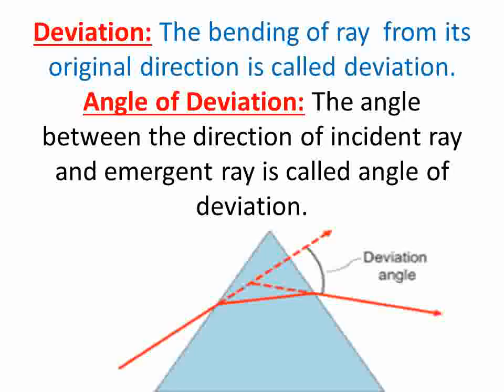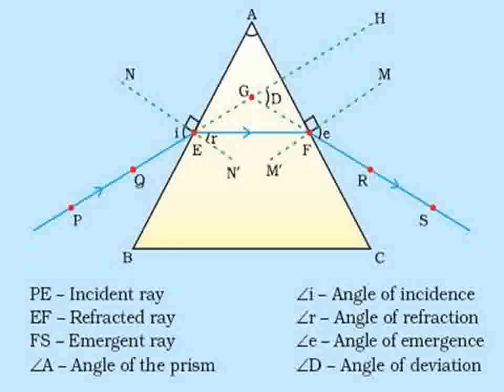In this way there are 3 rays: incident ray, refracted ray, and emergent ray. The angle between the direction of the incident ray, shown by dotted line having an arrow at the end, and the emergent ray is known as the deviation angle or angle of deviation. Here the prism is shown in the figure.